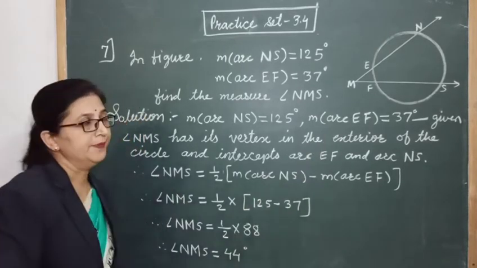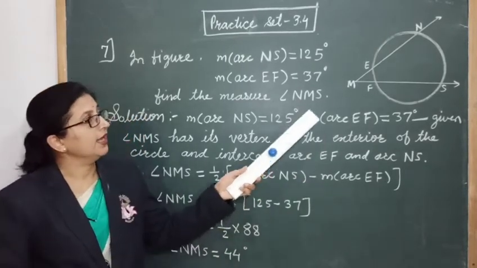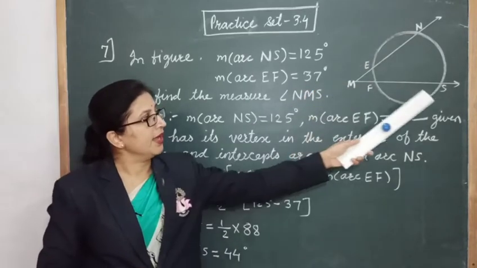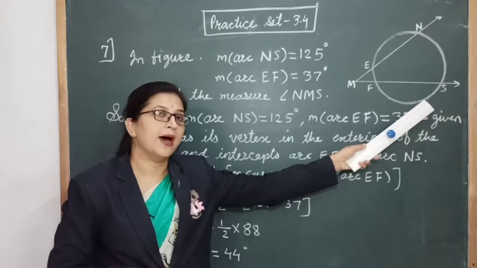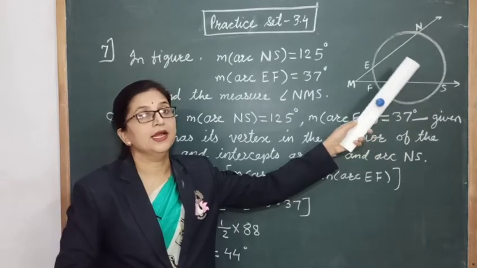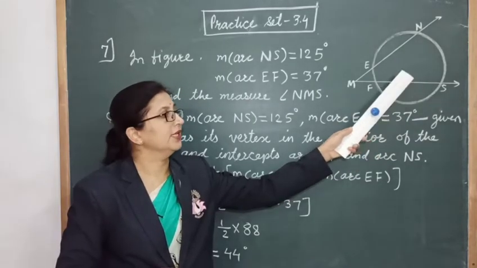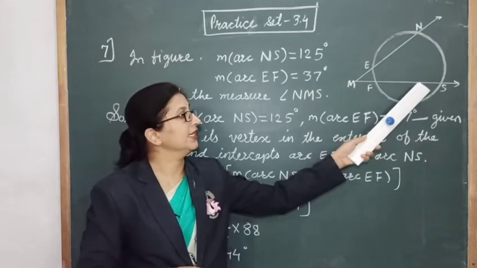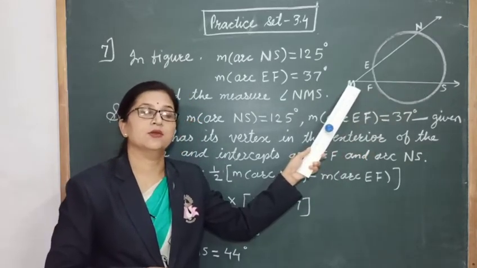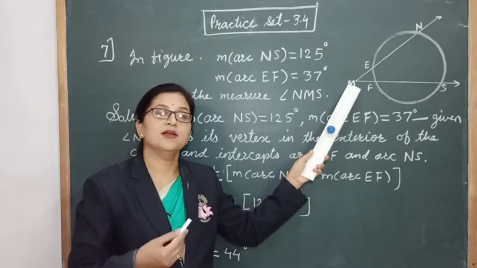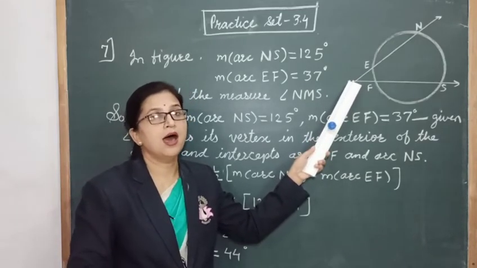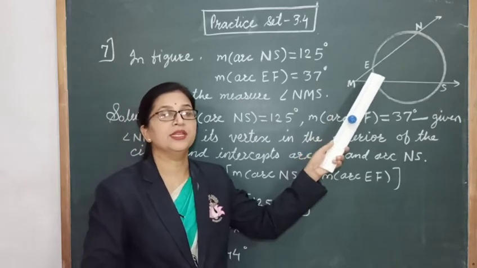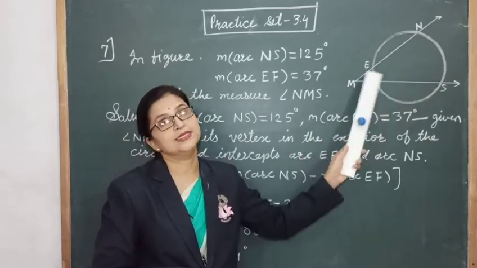Now you can see angle NMS. This is the angle which is formed by intersecting chords. Here, the lines containing the chords intersect each other exterior to the circle. We have studied that, right? The measure of this angle is half of the difference between the arcs intercepted by this angle.